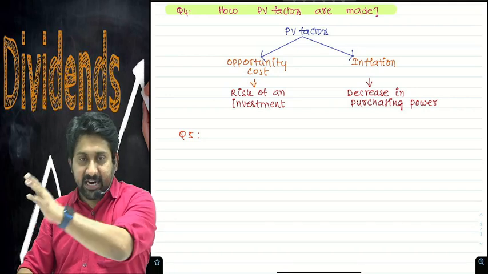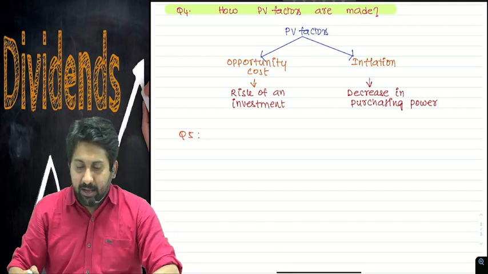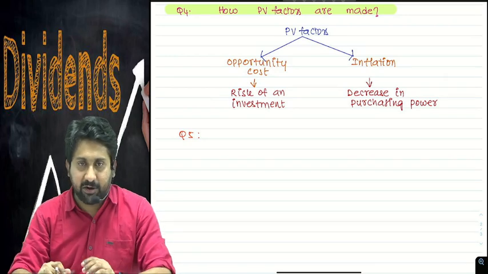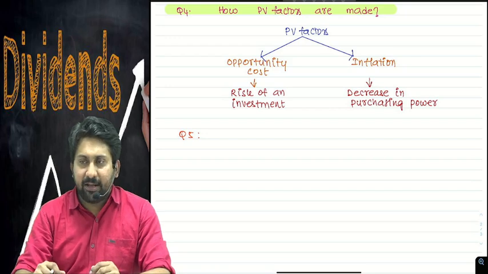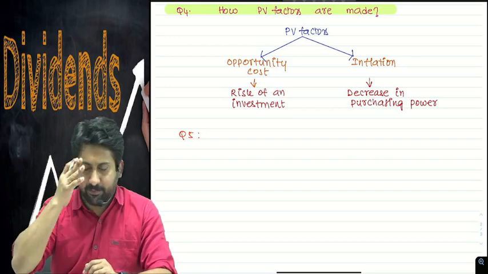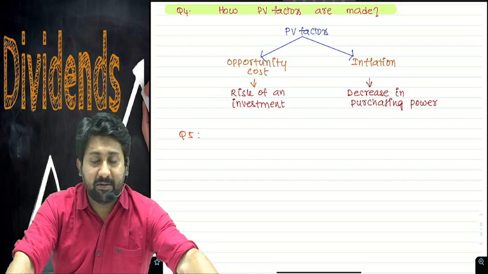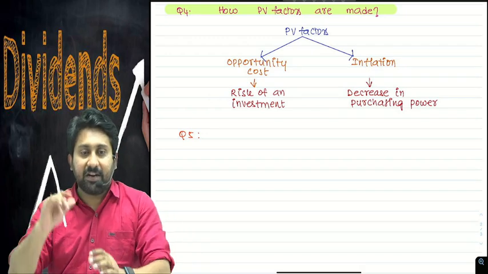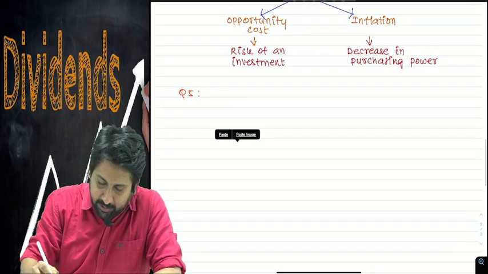Now let us understand the next part. PV factors, how they will be derived, how the percentage will be, we understood. When you apply those PV factors on the cash flows, you will get the amounts. You will get the value of an asset. Try to understand.